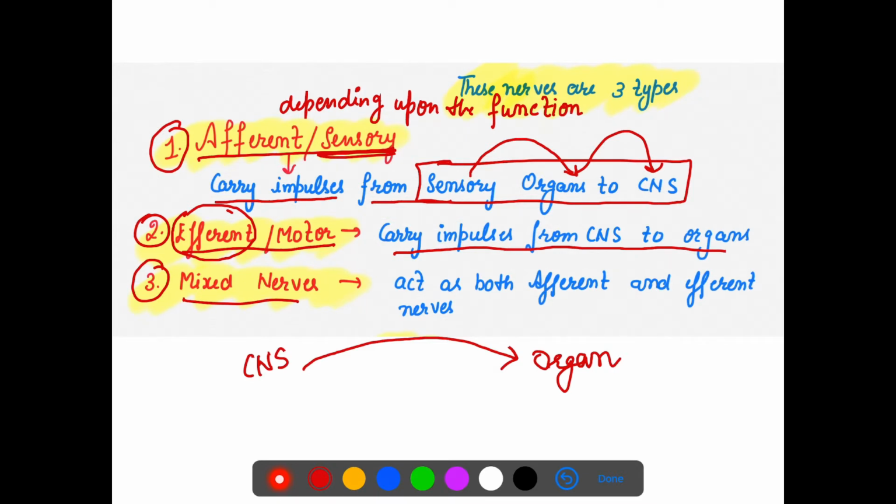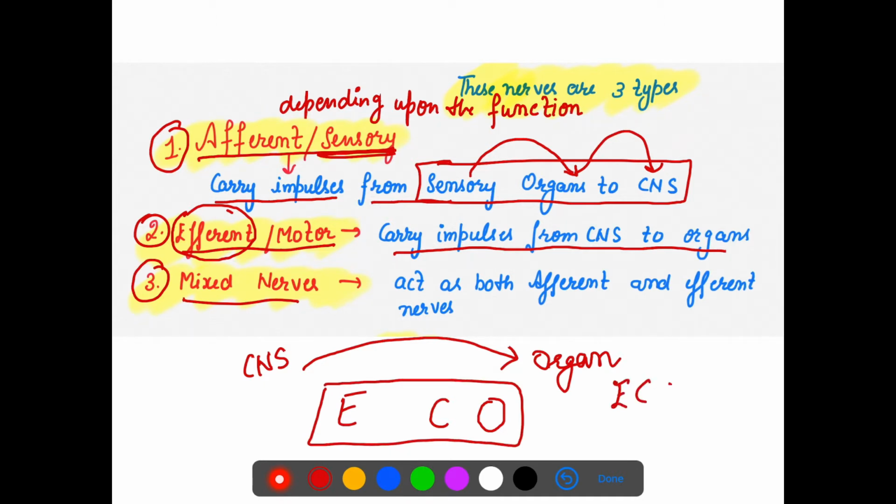Now, CNS to organs, right? Look at this word, E-C-O. Which sound is made? Echo sound, right? So when this word comes, like echo, it means we are talking about efferent nerves, which carry the signal from the CNS to organs. Learn the word echo. Echo means from the CNS to organs.